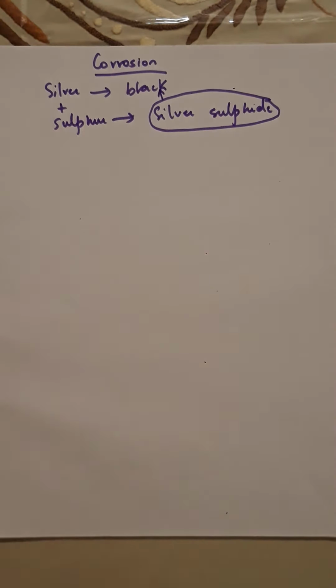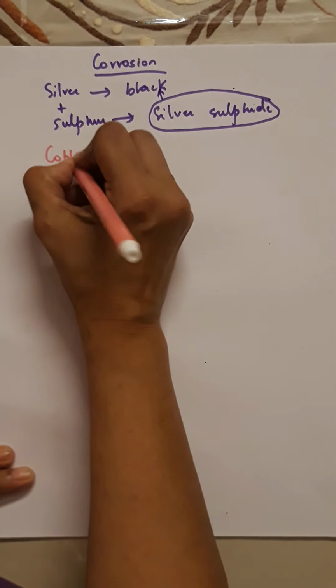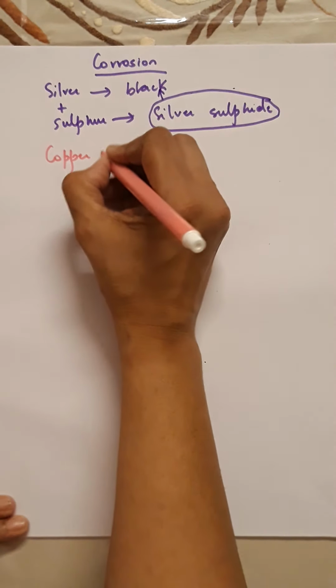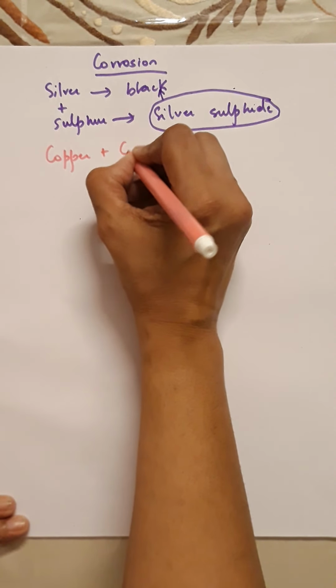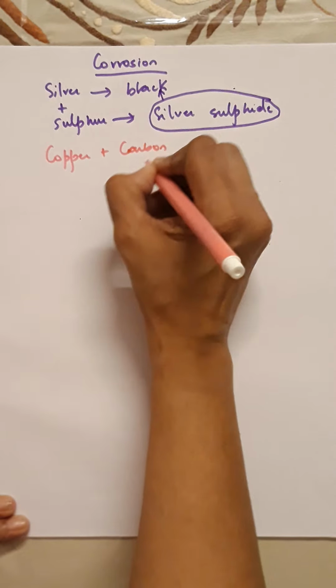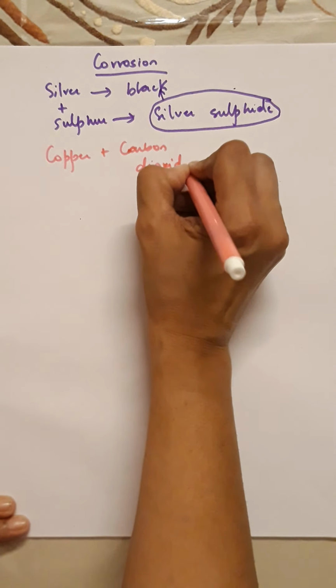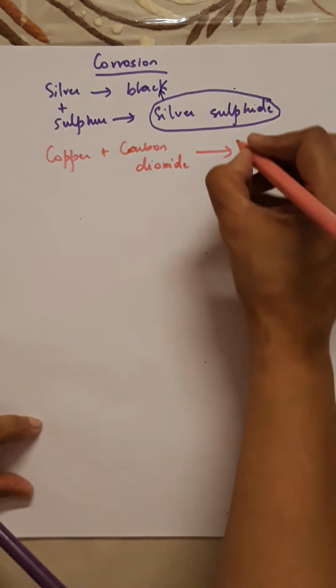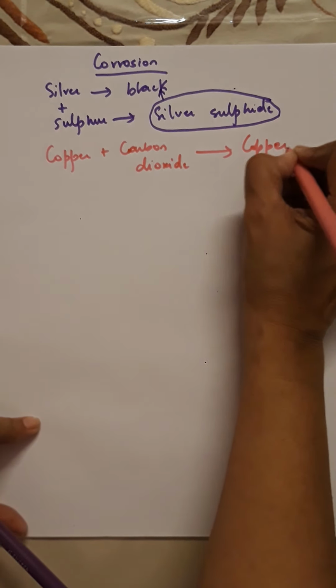Similarly, if you take another metal, like for example copper, copper is reddish brown in color. It slowly reacts with carbon dioxide in the air and it forms a compound which is called copper carbonate.